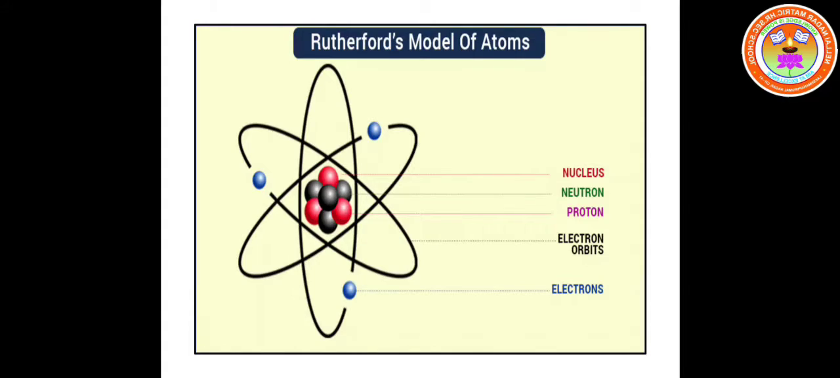Okay, children? Then the fifth postulate of Ernest Rutherford's atom model is that an atom is electrically neutral. This means that the number of positive charges in an atom is equal to the number of negative charges in an atom. So, according to Rutherford, the number of positively charged protons is equal to the number of negatively charged electrons in an atom, and so an atom is electrically neutral.